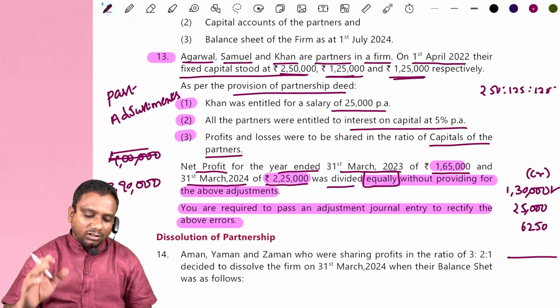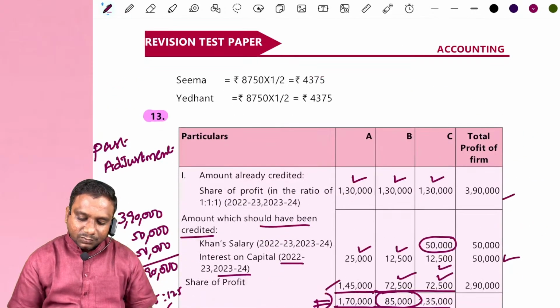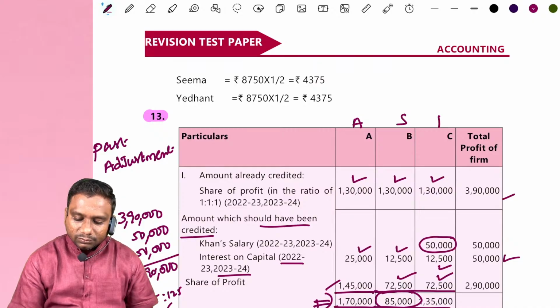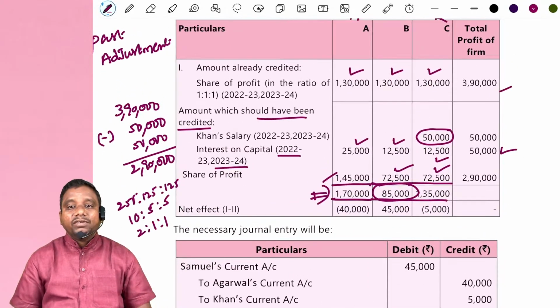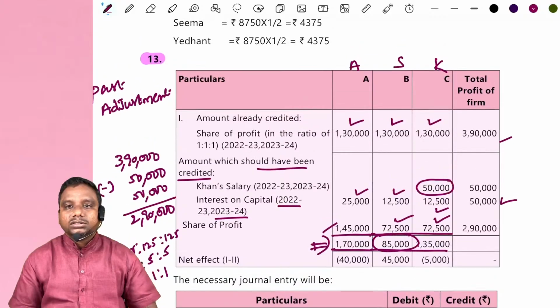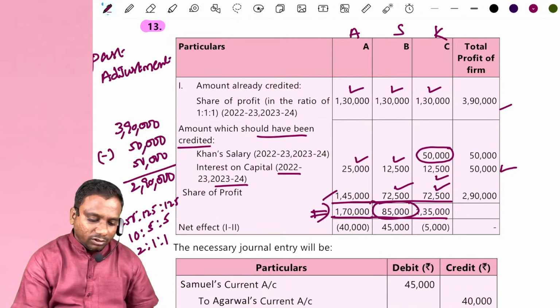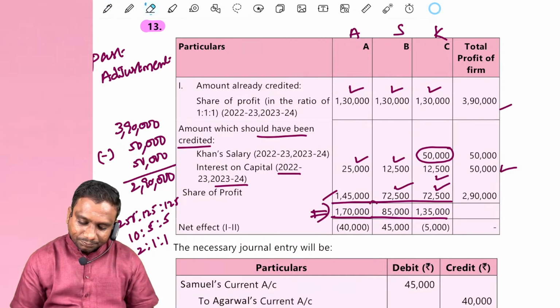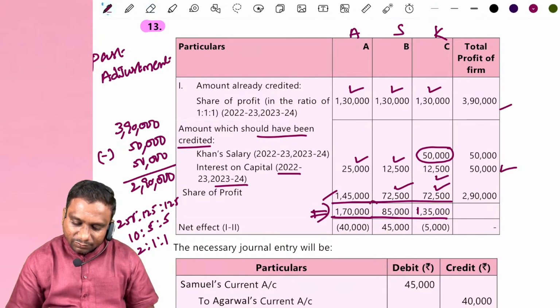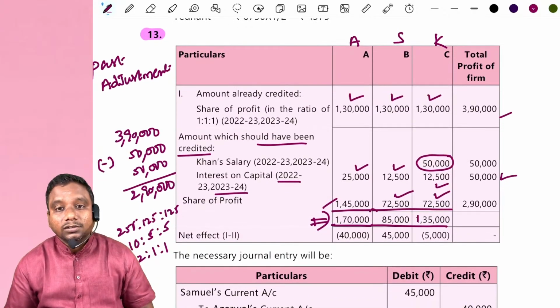You can write Agarwal, Samuel, Khan. 85,000 we have to give credit to Samuel. 1,35,000 we have to give credit to Khan.